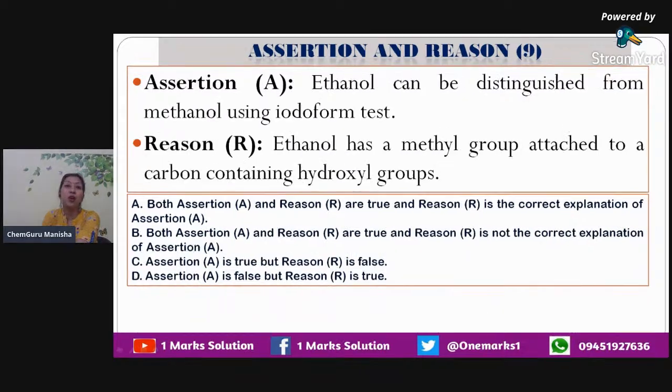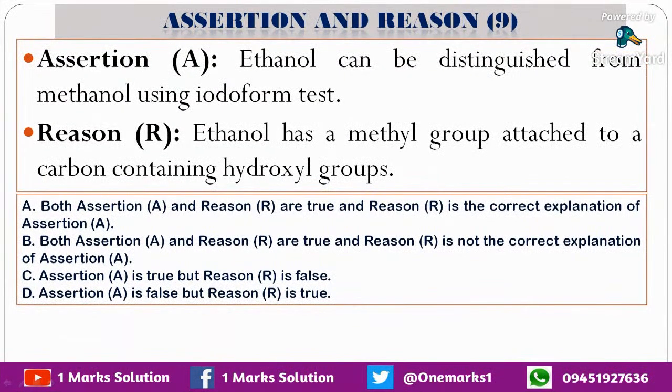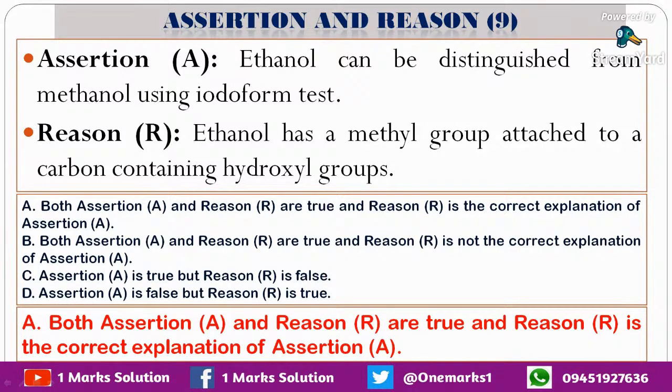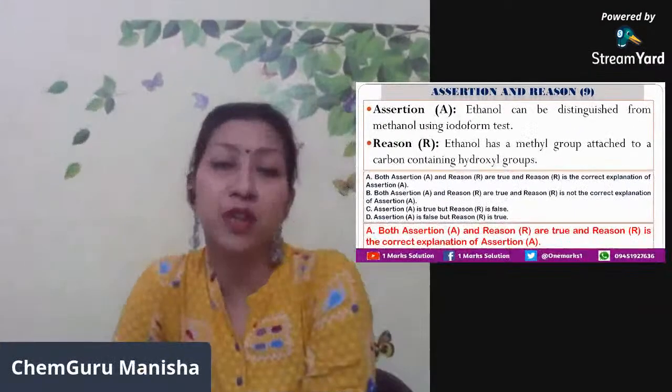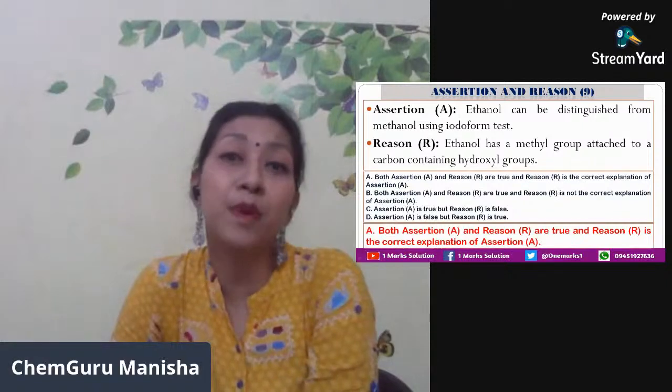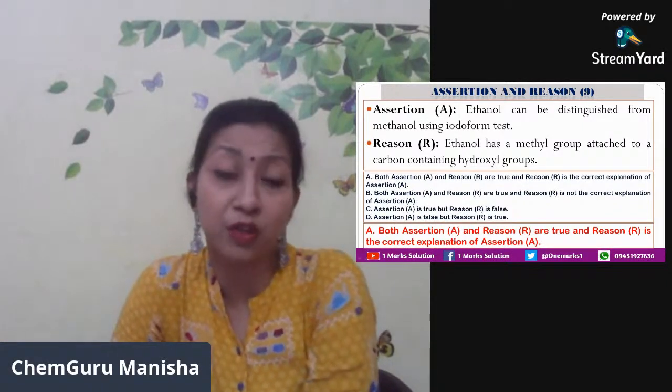Next statement that we have is ethanol can be distinguished from methanol using iodoform test. So ethanol and methanol, if you see ethanol has got CH3CH2OH and methanol is CH3OH. So iodoform test हम कर सकते हैं because methyl ketone formation जिसकी हम बात करते हैं वो होना चाहिए. And ethanol has a methyl group attached to a carbon containing hydroxyl groups.